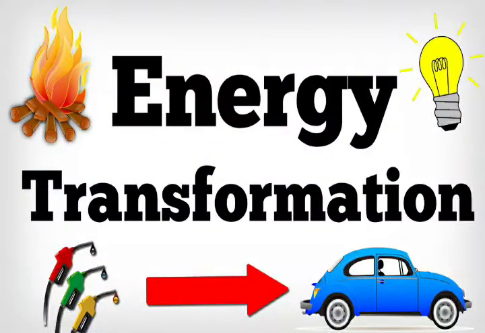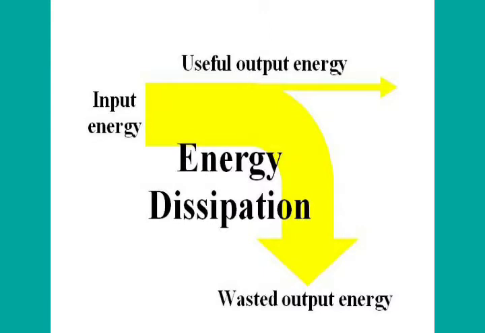In this video, I'll discuss transformation of energy and dissipation of energy. Transformation of energy means conversion of one form of energy into another form, and that is in the useful form. This is called transformation of energy. Whereas when one form of energy is changed to another useful form of energy, a part of energy gets converted into a non-useful form, and this non-useful form of energy is called dissipation of energy.